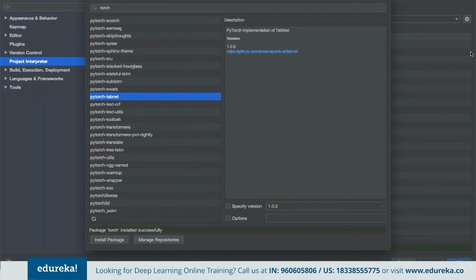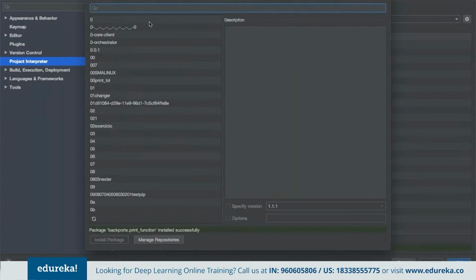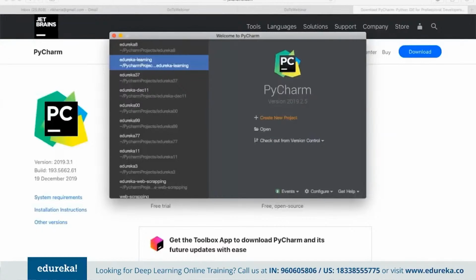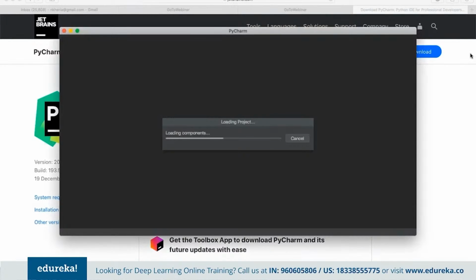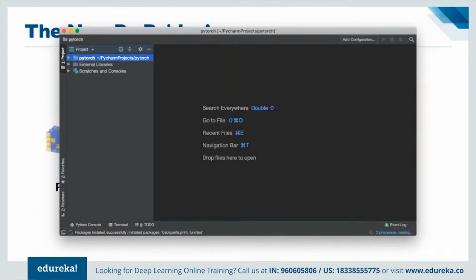Now, once we have all the libraries installed here, we can simply close the interpreter and click on OK. And now we can start creating a new project. Suppose we name this PyTorch. Click on create, and this will start creating the entire environment for us. It may take a second depending upon the system. All right, so as you can see, now we have the project created.